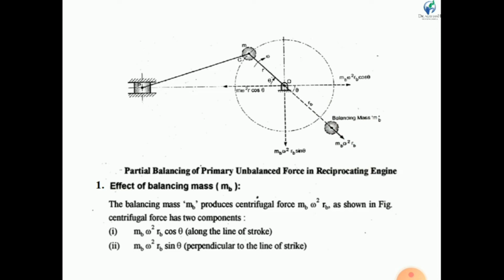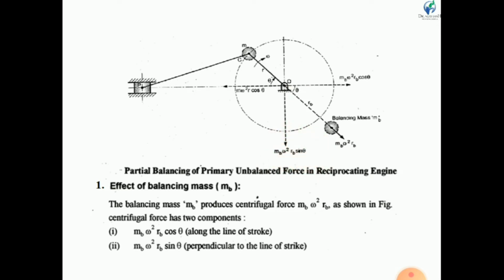This crank also makes an angle theta degree with the line of stroke. So this centrifugal force has two components: one along the line of stroke, MB omega square RB cos theta, and another, the vertical component, MB omega square RB sin theta.